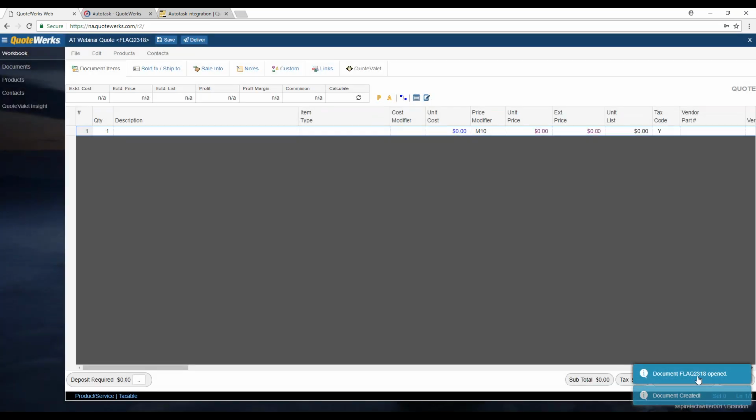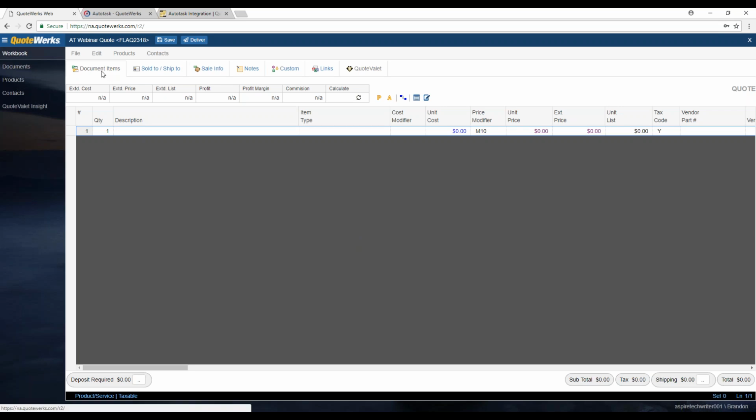You'll see down here at the bottom right, as I start to make changes or updates to the document, you'll receive confirmation notices that the action was completed successfully. So as you add products and services to your document, you'll see notifications for that, as you open documents, things like that. It just lets you know that everything you are trying to do is working properly.